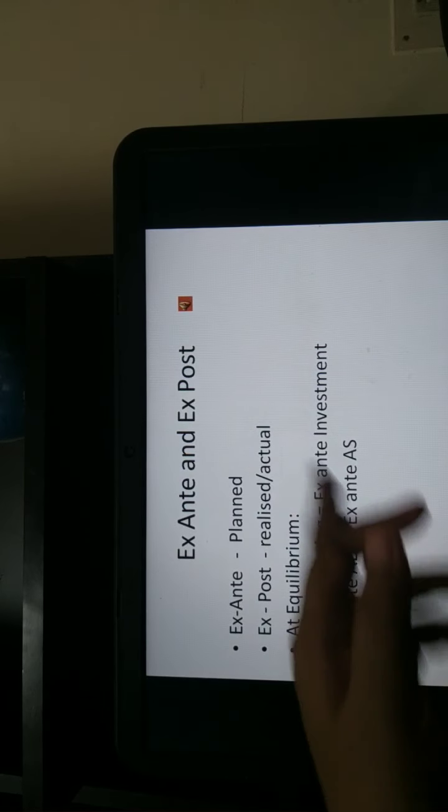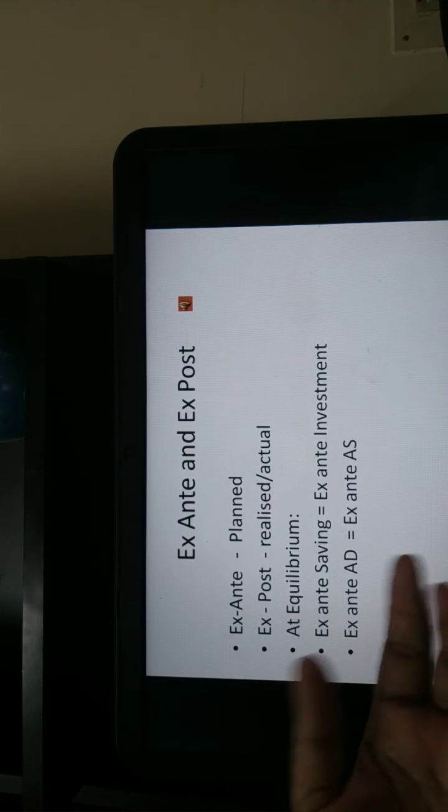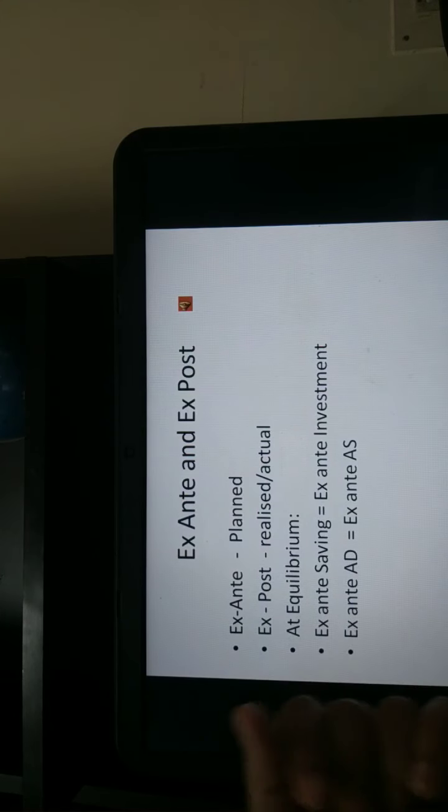Whereas the planned investment in the economy mostly is undertaken by the production units or the firms, and the firms undertake the investment mostly in large quantities, and they take it up with a profitability motive.